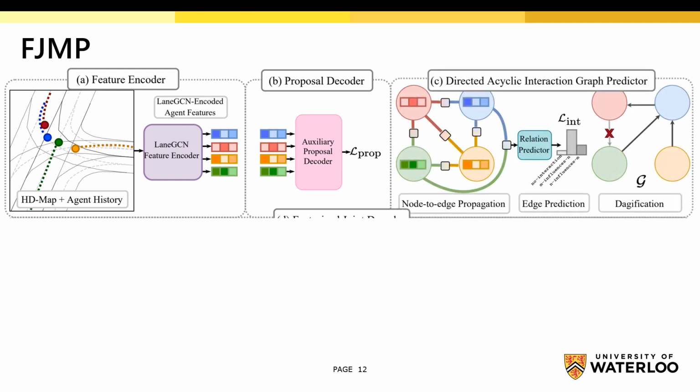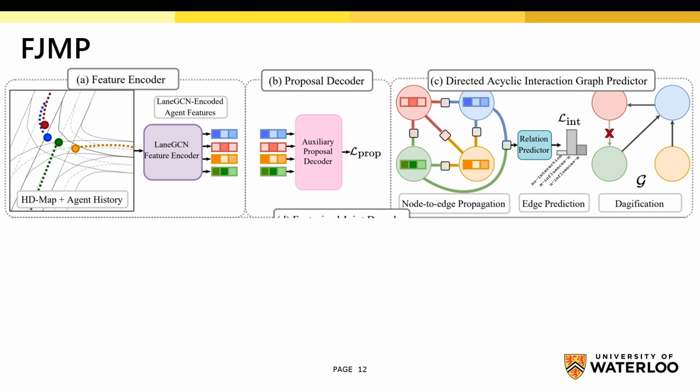We use the future-aware lane GCN encoded features to initialize a graph neural network that predicts the interaction graph. The interaction graph prediction task is formulated as a multi-class classification task on the edges of a fully connected undirected graph, where each edge can take one of three labels.